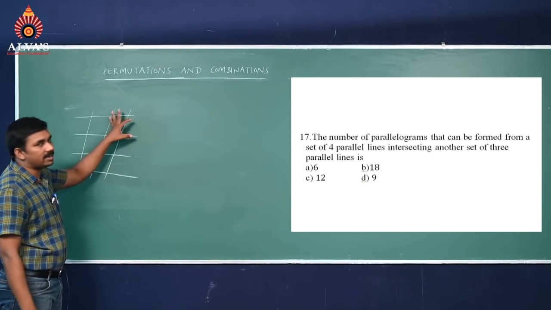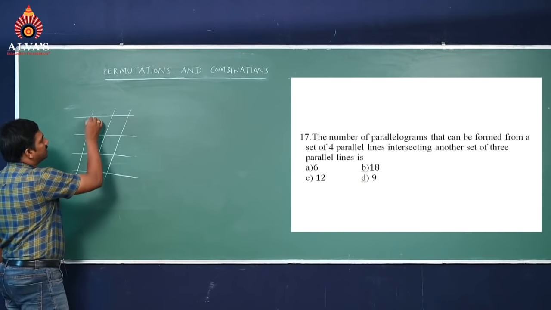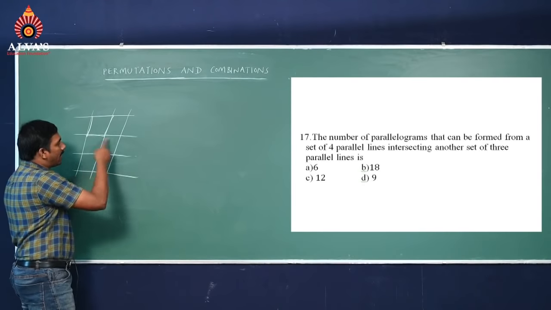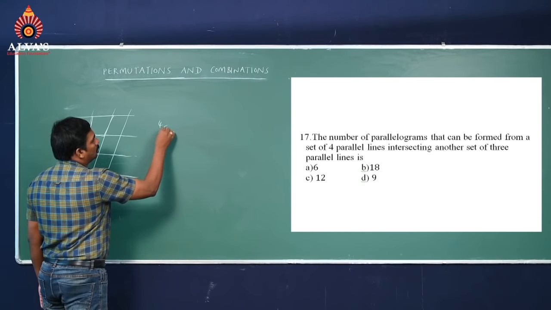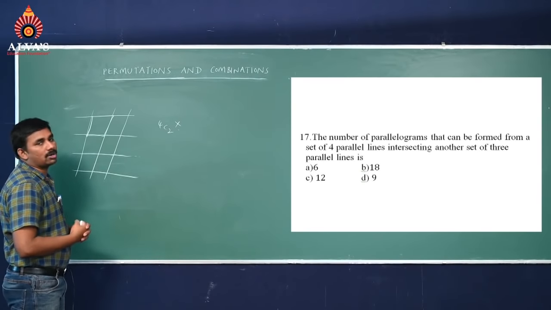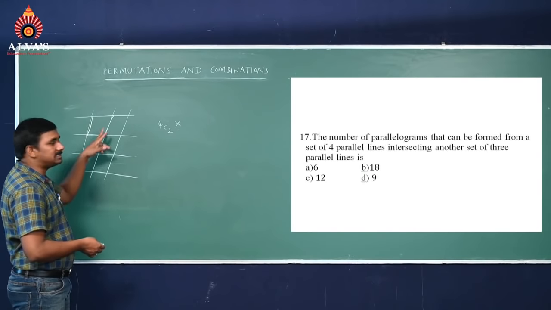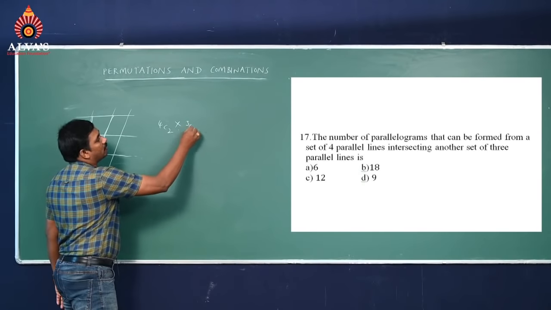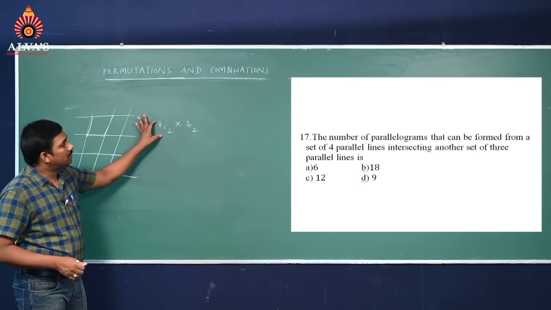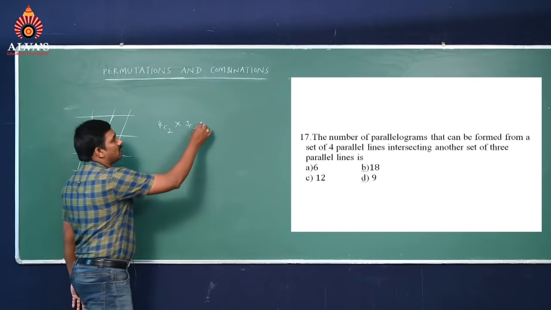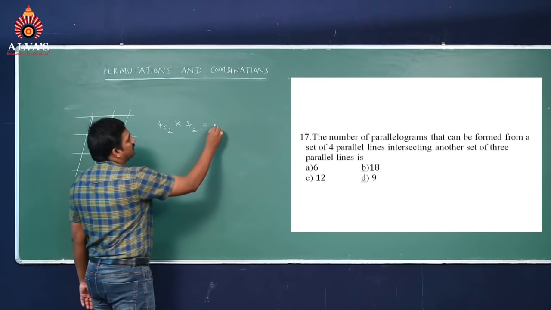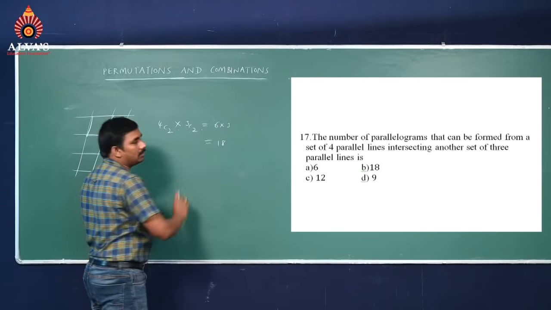If 2 parallel lines and one more set of 2 parallel lines intersect, then only we will get a parallelogram. So out of 4 parallel lines, we have to select 2 parallel lines. The selection is not over, the operation is not completed. So out of another set of 3 parallel lines, we have to select one more 2 parallel lines, then only a parallelogram will come. That means the number of total parallelograms is equal to 4C2 into 3C2. That will become 6 into 3, that equals 18.